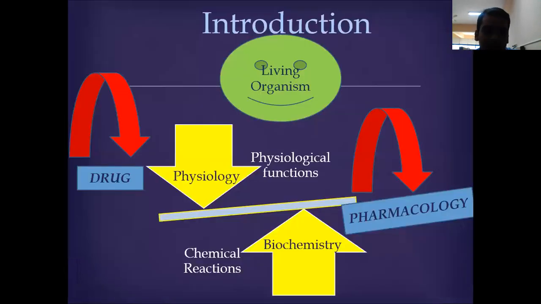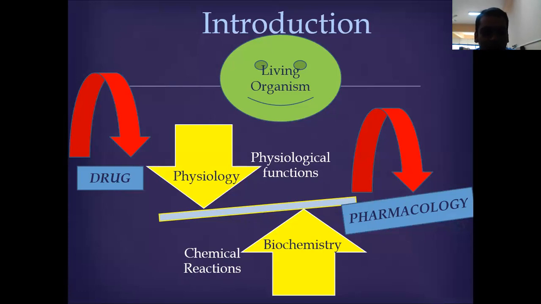Now, when any drug substance enters the body, it will cause physiological changes. Physiological changes means it will show the desired response or pharmacological response, or there will be changes in a biochemical process.